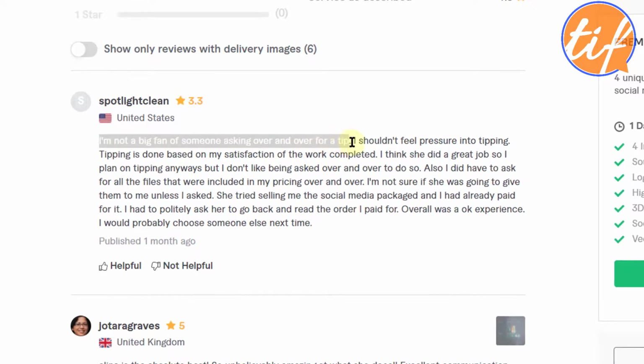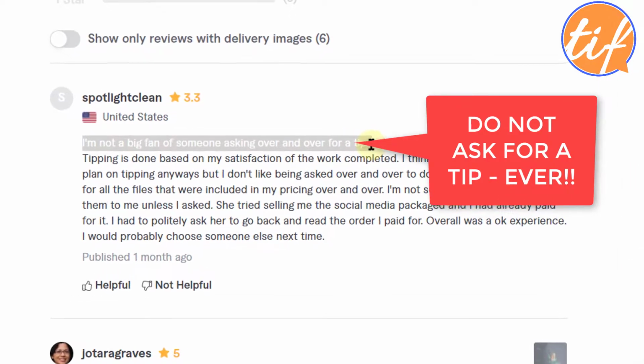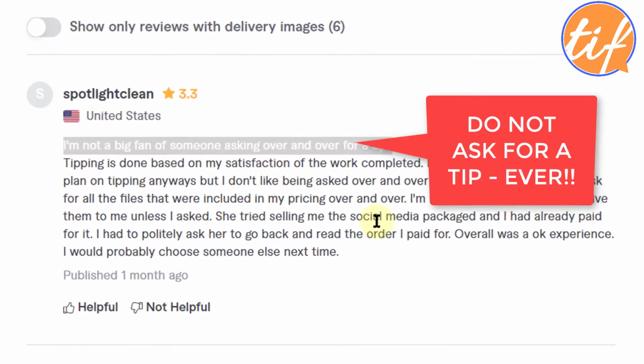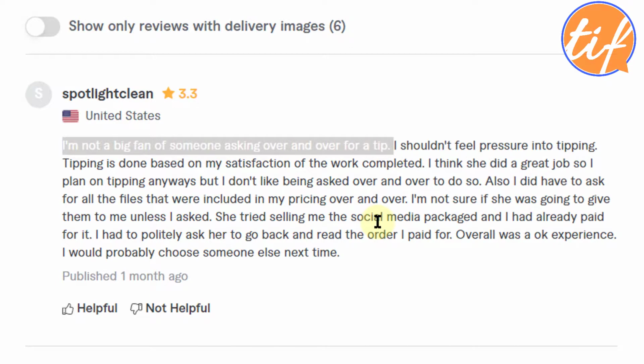My goodness, do not ask for a tip ever. Do not. Tip is something which should come from the buyer on its own. Do not ask for it. There are a lot of buyers that give generous tips.